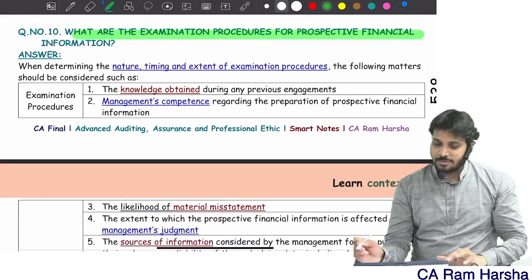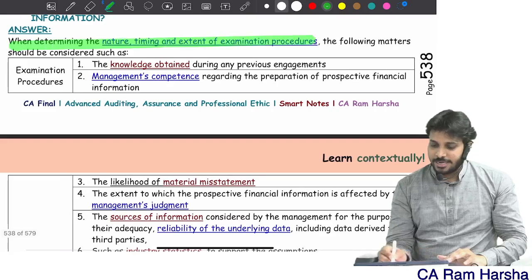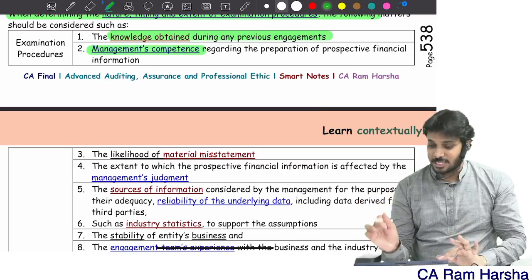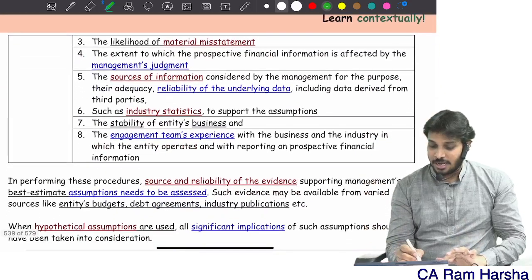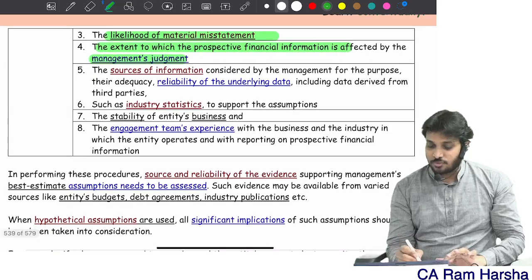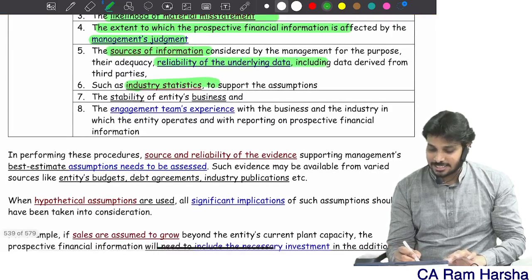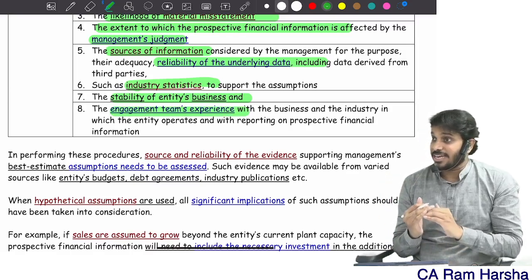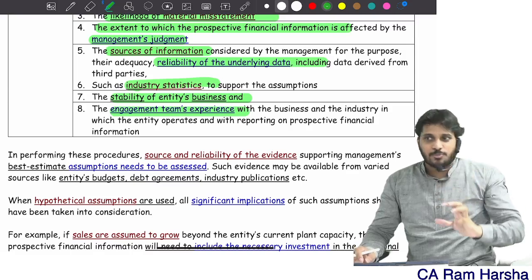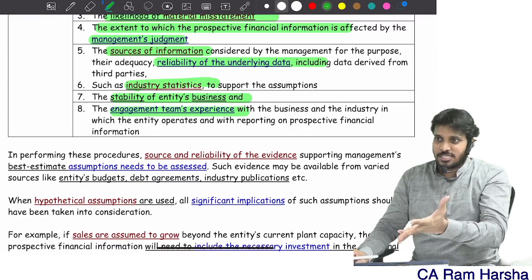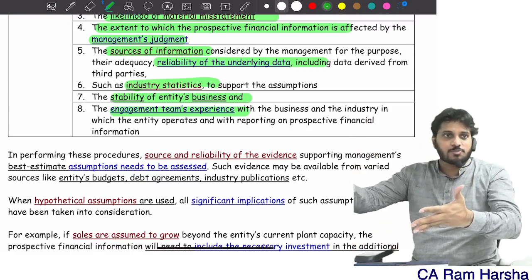So how do you examine? When determining nature and timing, consider the following matters: the knowledge obtained in the previous year and previous engagements, management competence, likelihood of material misstatement, the extent to which management judgment is involved, what information they are using and how reliable it is, industry statistics, stability of the business of the entity, and engagement team experience in that industry. All these points we consider and design our procedures to verify assumptions and prospective financial information.